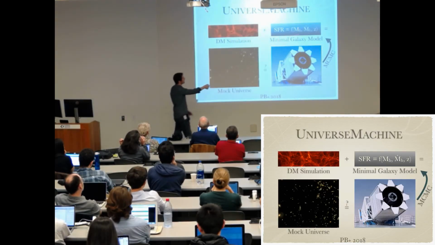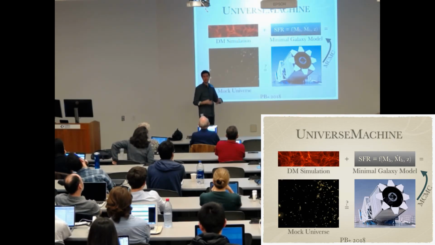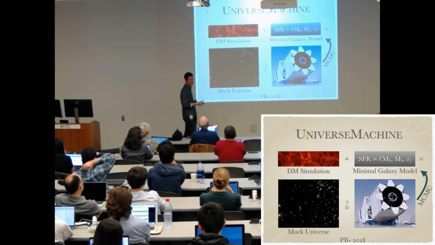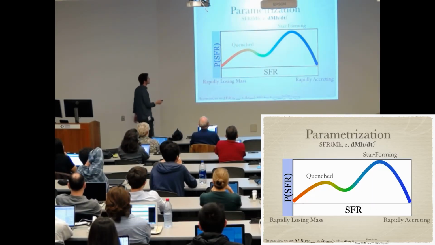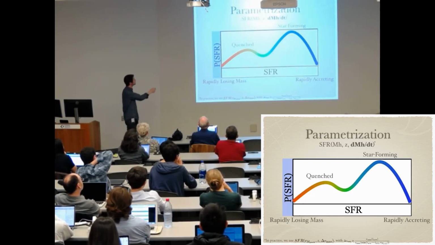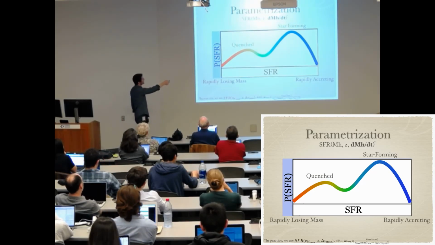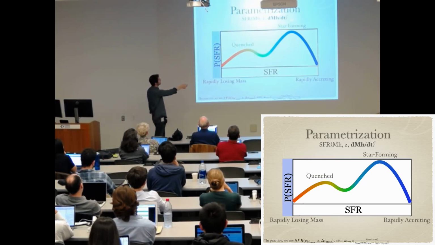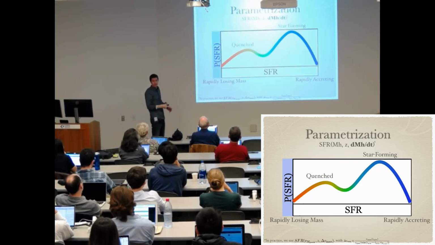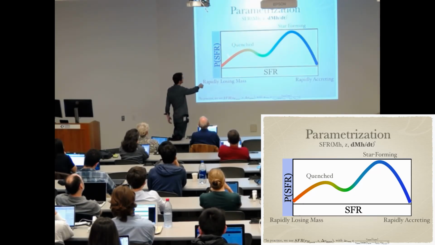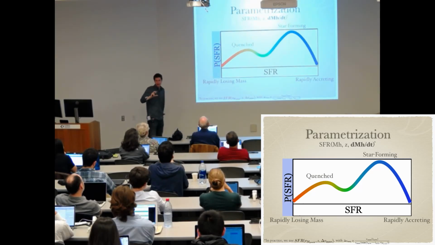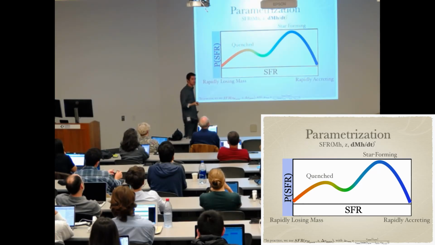Okay, so just to say a little bit more about the parameterization that goes in, we could, of course, adopt a three-dimensional grid for this, but that's a lot of parameters, so we have a smooth parameterization to cut down on how many things we have to constrain. And so if we just talk about the parameterization for a moment, we have a star formation rate as a function of halo mass and redshift and mass accretion rates. And functionally what we do is, in a bin of halo mass and redshift, we have some quenched galaxies, we have some star-forming galaxies. And we have a knob to control the correlation between halo assembly rate and galaxy assembly rate.